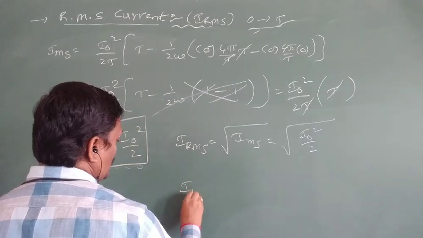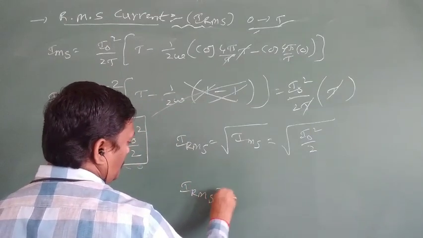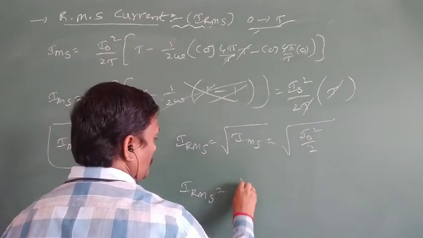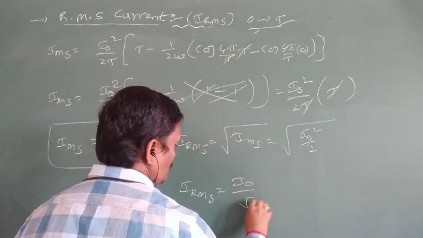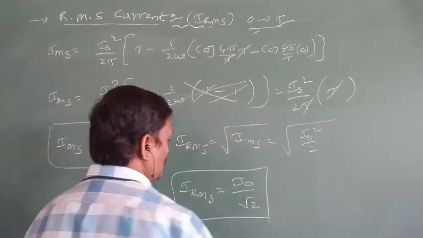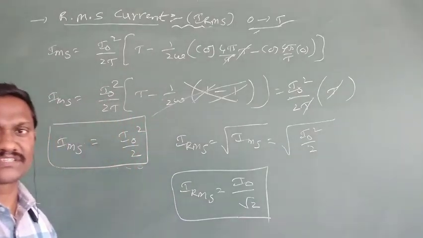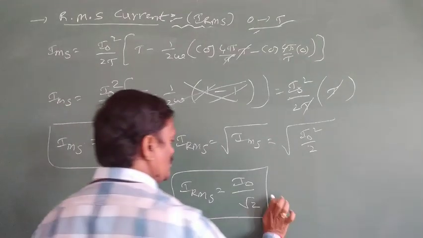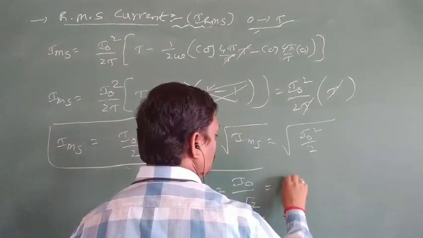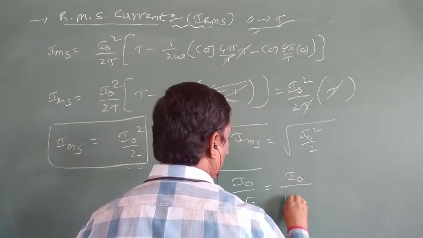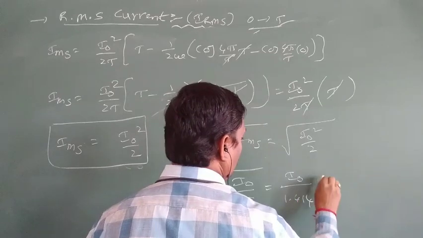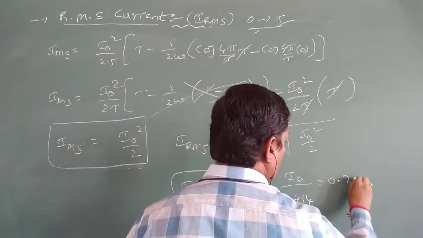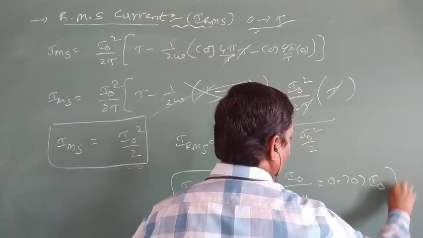So IRMS is equal to the square root of I naught square by 2, which means I naught by root 2. Root 2 means 1.414, and 1 by 1.414 means 0.707 of I naught.